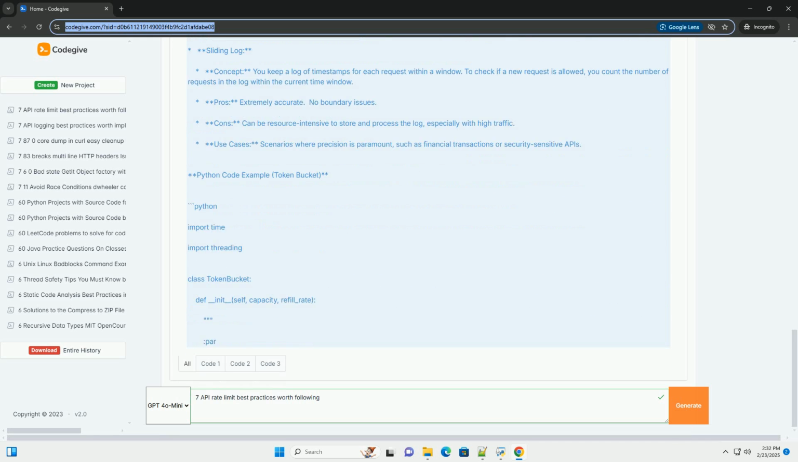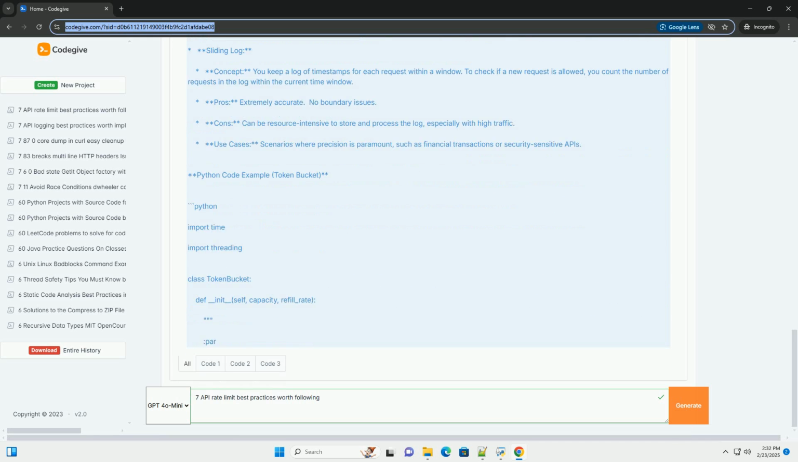Sliding window counter. Concept. Similar to the fixed window, but instead of using fixed windows, it tracks requests over a sliding window. This means you're always looking at the last n seconds or minutes. It's a smoother version of the fixed window algorithm. Pros. More accurate than fixed window counter, avoids boundary issues. Cons. More complex than fixed window counter. Use cases. API rate limiting where you need more accurate traffic control.